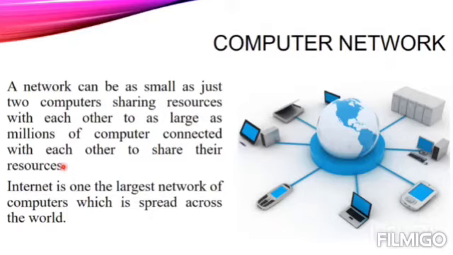It means in a network, minimum we can have two computers and maximum we can have n number of computers. Now, internet is one of the largest networks of computers which is spread across the world. It means internet is one of the biggest networks that we have around us, and all the computers or machines or peripherals which have this networking capability are a part of this internet. I hope you have got this much.